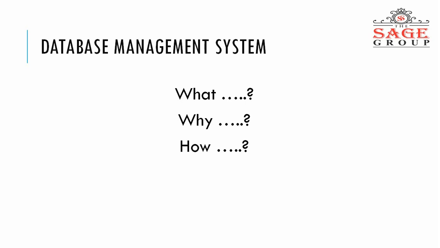So what is a database? A database is a collection of organized information. Suppose we have a student. The student has various types of information like student name, age, qualification, and marks.